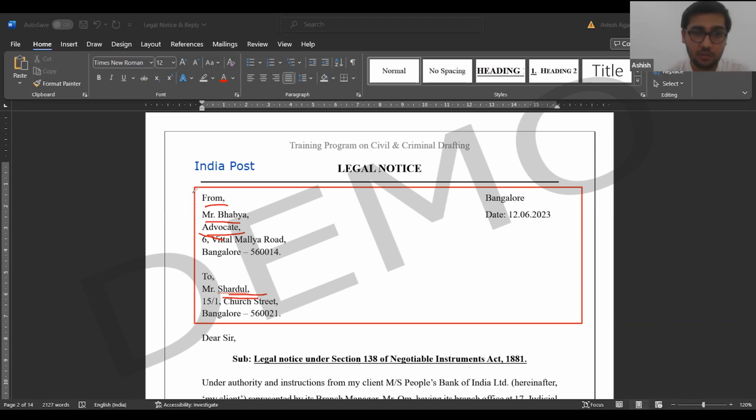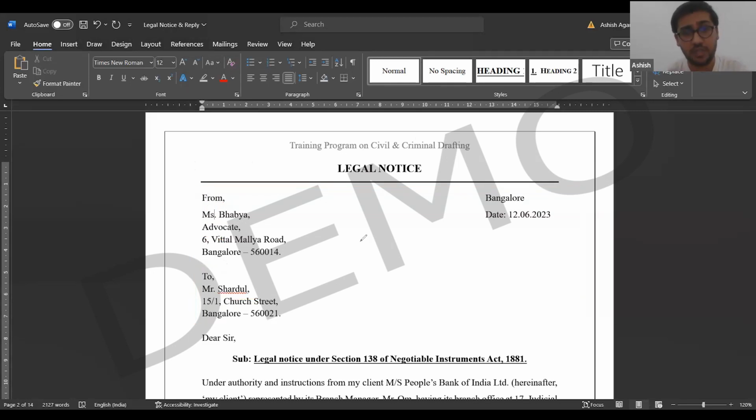So our from will be, like I said, Miss Bhavya. Sorry, it was prepared from Mr.'s point of view. So it will be Miss Bhavya, advocate. And like I said, the address is from Bangalore, so it will be a metropolitan city. So we will have a metropolitan magistrate when we actually come to the court section. Right now, this is our from address, and this is our to address.